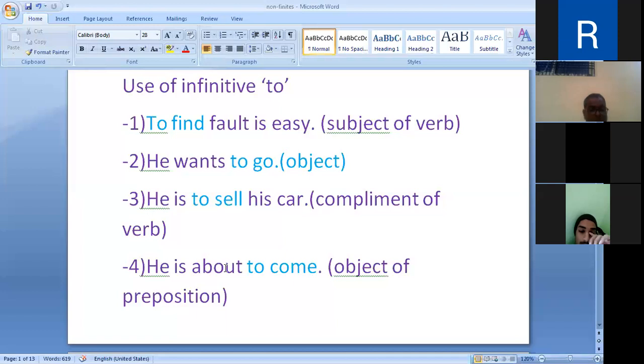Along with this, infinitive is used to qualify a noun as an adjective. In these sentences, it was used as a noun. It can be used as an adjective also. Infinitive can be used as an adjective. Let us see next example. Give me a chair to sit.